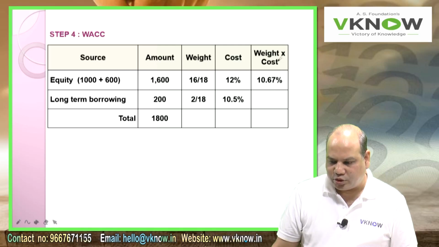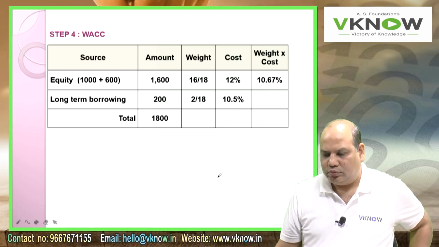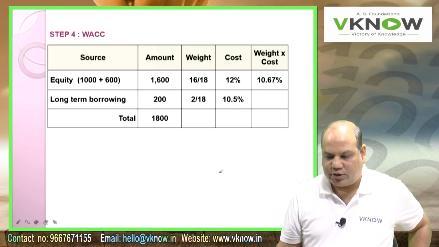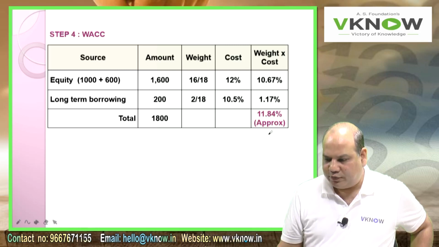So weight into cost is 10.67%. Check the calculation. Then 1.17%, and the WACC is 11.84% approx.